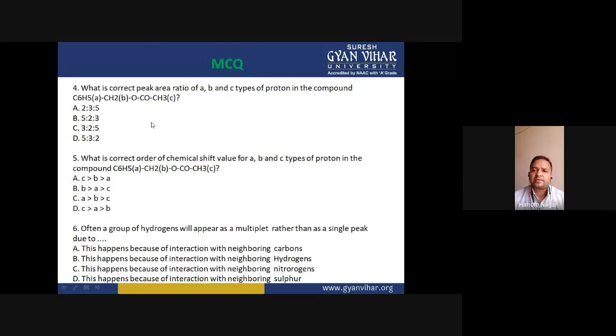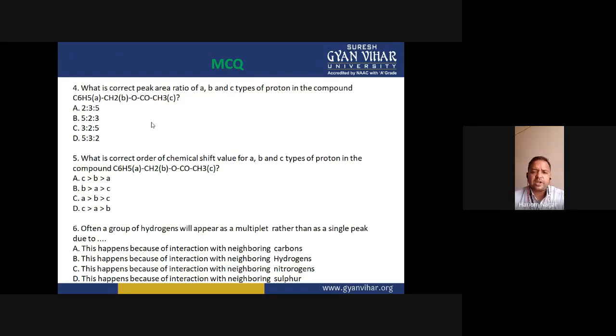Now the next question is: what is the correct peak area of A, B, and C types of protons in the compound? This is the compound C6H5CH2COCH3. Protons of A type are the C6H5 protons. B type protons are the CH2 protons bonded with the carbonyl group, and the CH3 protons are of C type.